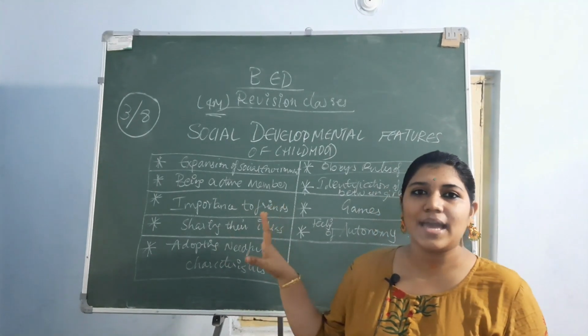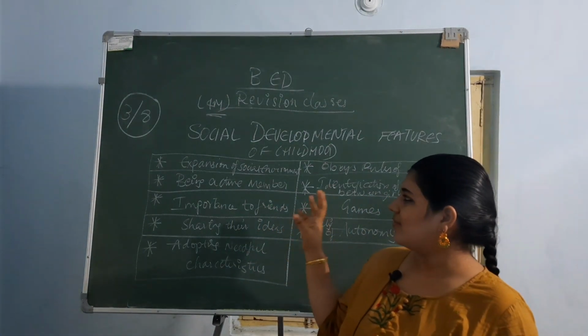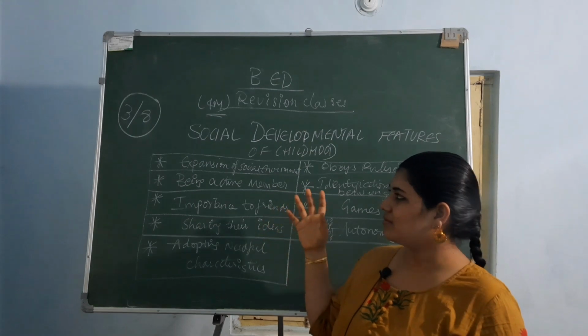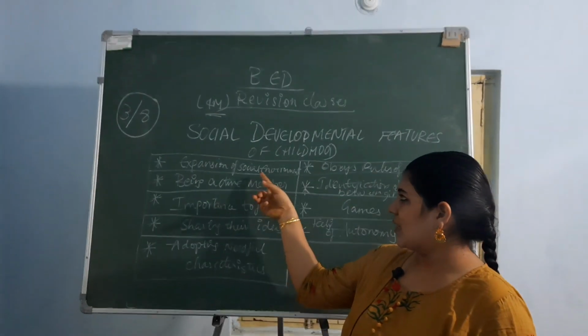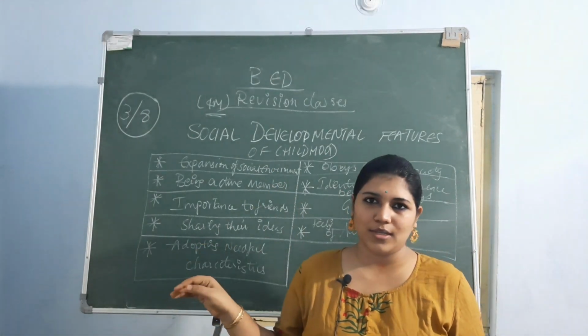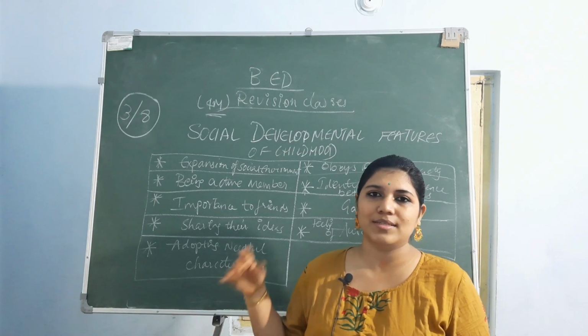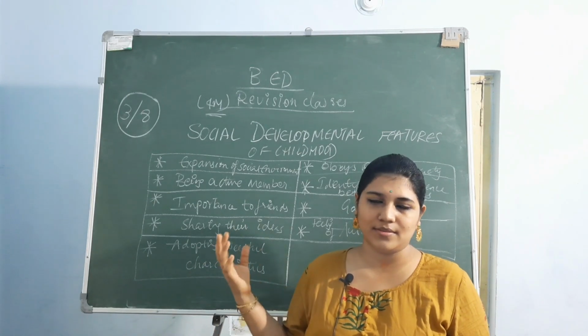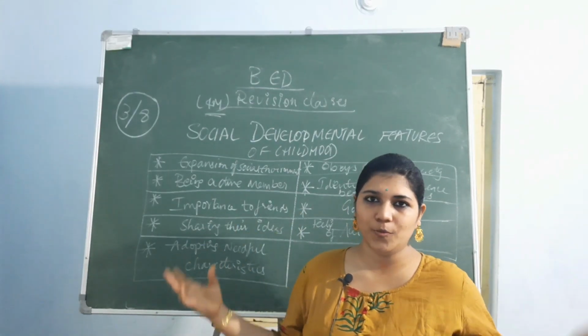So these are the characteristics of childhood. Firstly, expansion of the social environment. In that childhood age, no one likes to sit at home. They always try to come outside and play, they want to see new things, new people.